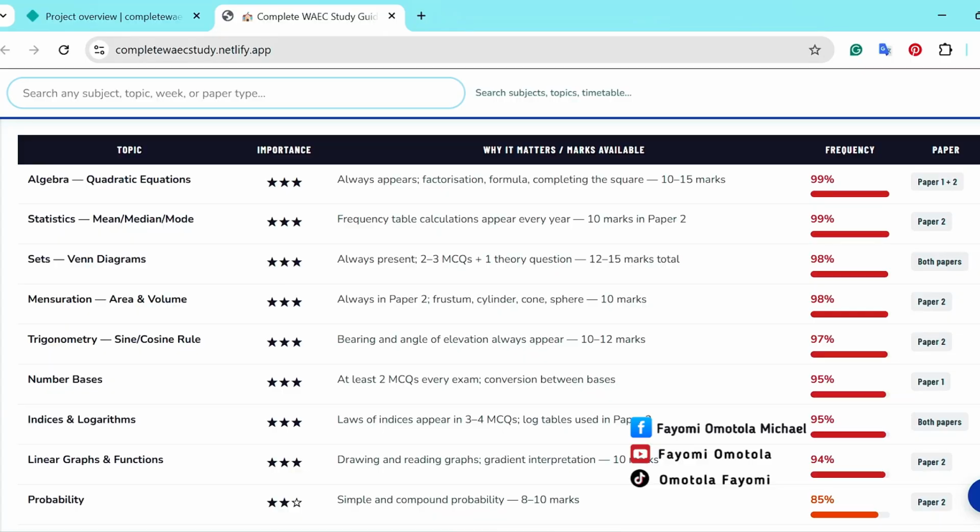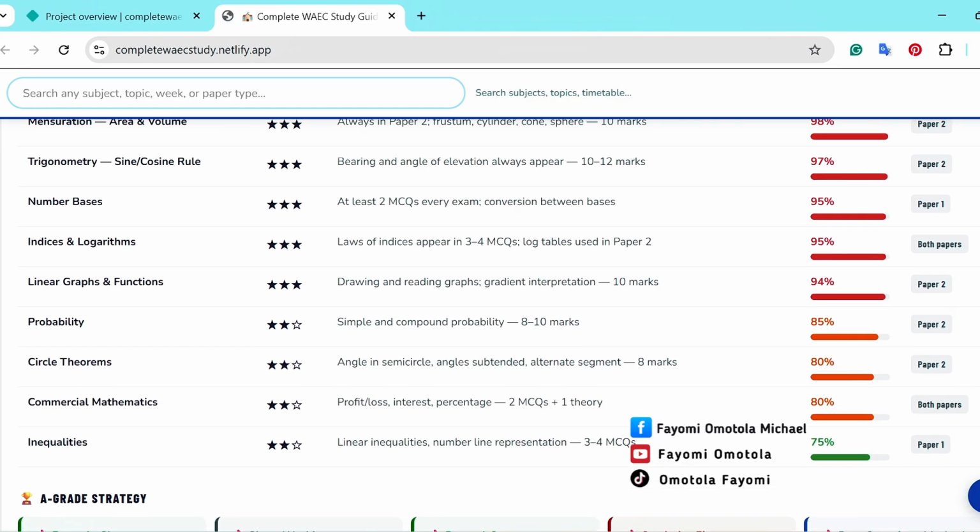And the statistics, you should be looking at mean, standard deviation, median, mode, and the rest. Sets appear in both papers, but statistics appears mostly in paper 2. Mensuration, mostly paper 2, but indices and logarithms appear in both. And linear graphs, probability, and the rest. Inequality appears in paper 1.